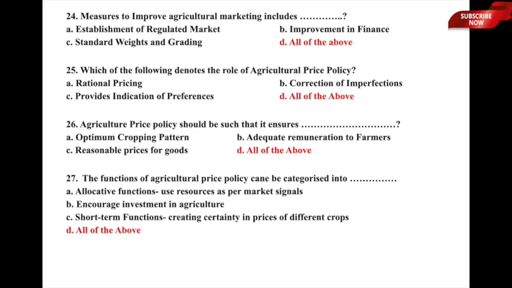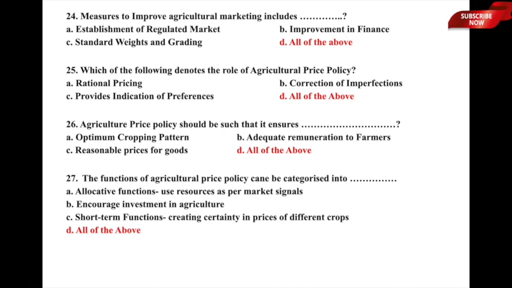Very important question with respect to agricultural price policy or price policy in general. The question is, which of the following denotes the role of agricultural price policy? The underlying options are A, rational pricing, B, correction of imperfections in the pricing, C, provides indication of preferences, and D, all of the above.